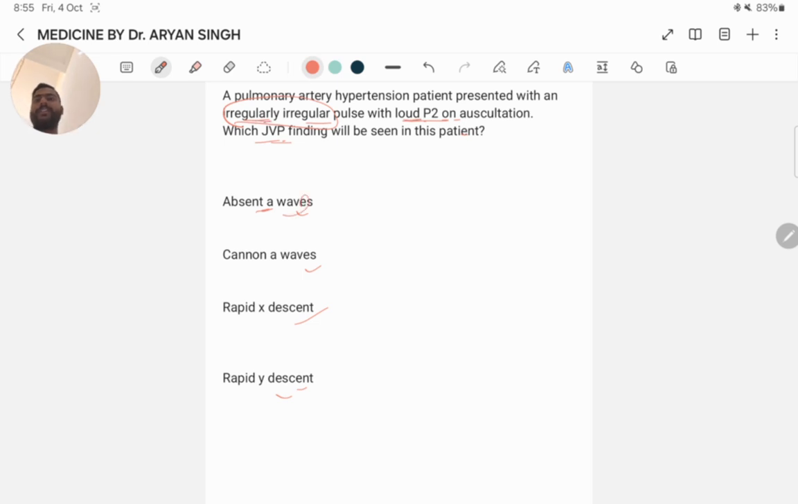Here the patient has pulmonary artery hypertension, PAH, and presents with an irregular pulse with a loud P2. Loud P2 means a loud second heart sound. The irregular pulse suggests the presence of atrial fibrillation, which is often associated with PAH. What does PAH mean? Pulmonary artery hypertension. It is due to right atrial enlargement from increased pressure.